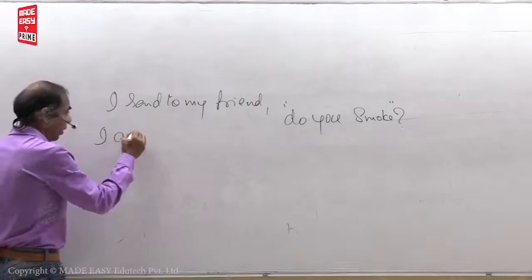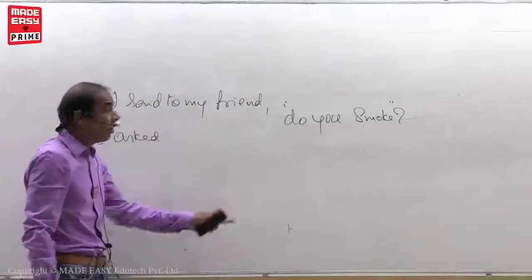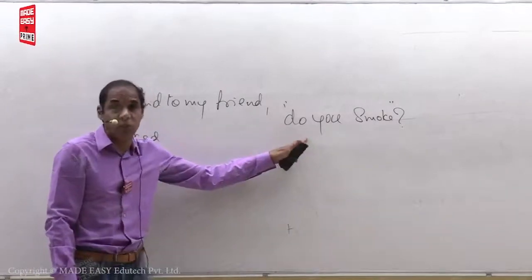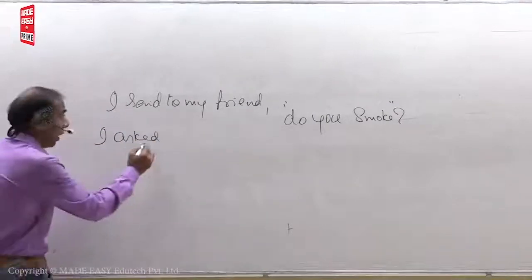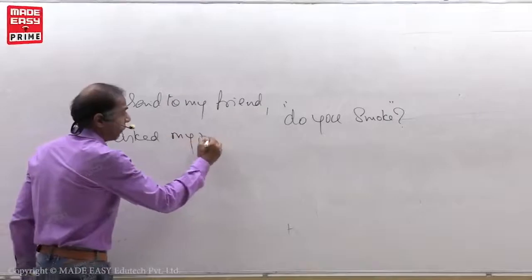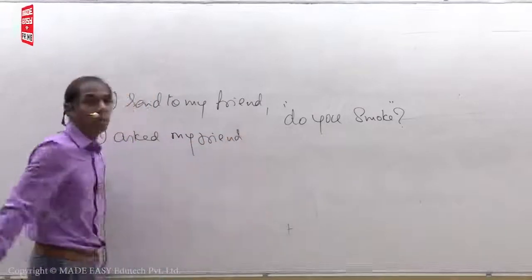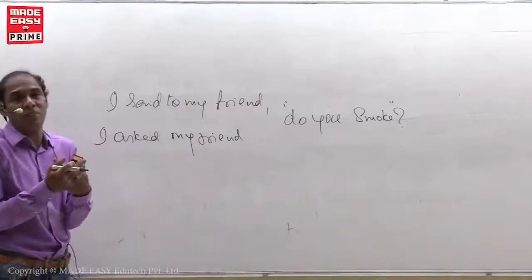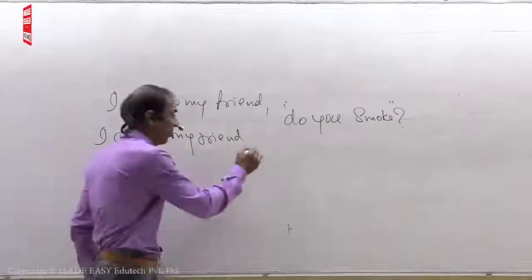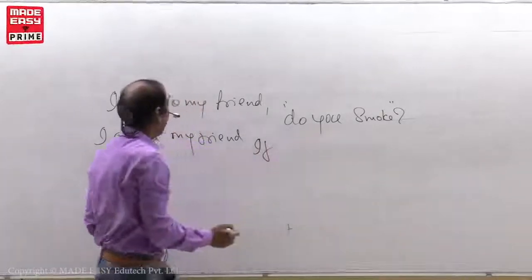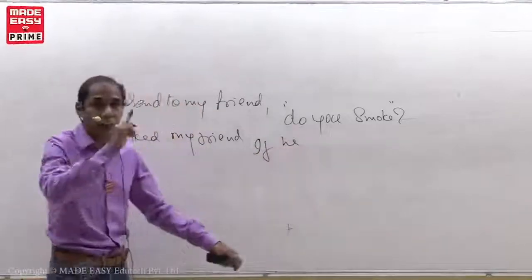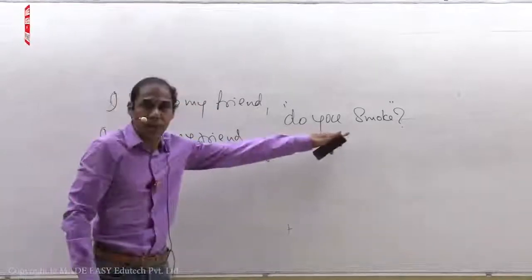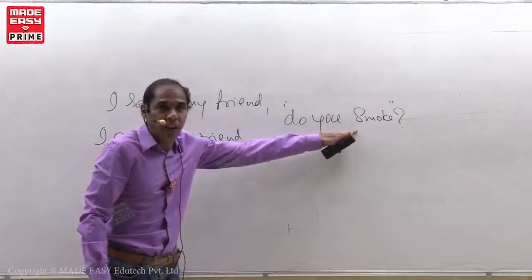I asked. Why asked? When the direct speech begins with the special verb said to, both will change as asked. I told you. Do you remember? I asked my friend. Connect the two sentences with if or whether. You changes as reporting verb object: he. If he. See, I am asking my friend's habit.